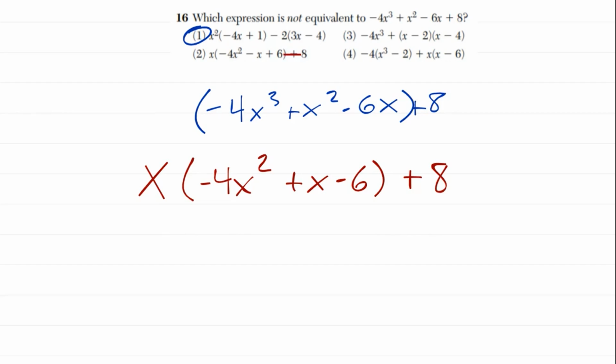That's not right, okay? It would not be 2. Since it's not equivalent to this, that would be our answer. That's what I meant to say. But what that does mean is that 3 and 4 are equivalent to this.